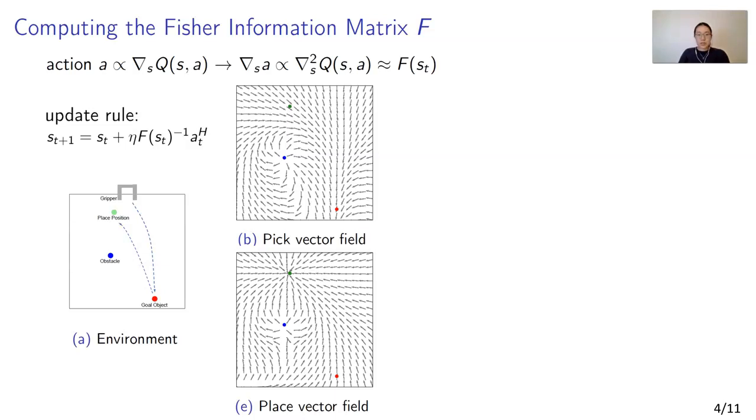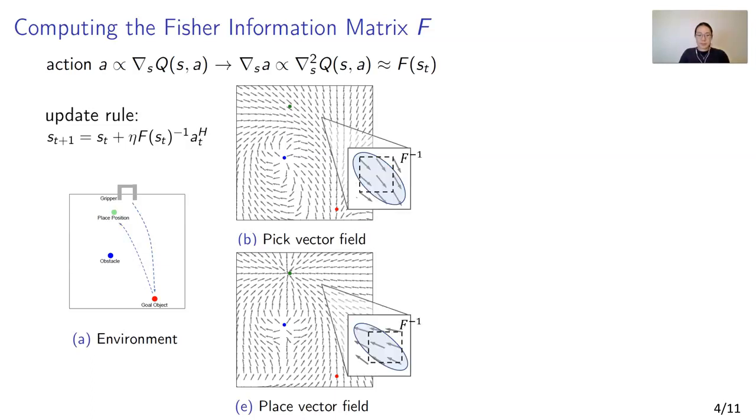We focus on the two-dimensional setting where the position is the state. To compute the second-order derivative of Q, we use the first-order derivative of the actions computed using the finite difference method. The action velocities are easily queried from a neural network that infers optimal actions that the robot should take.